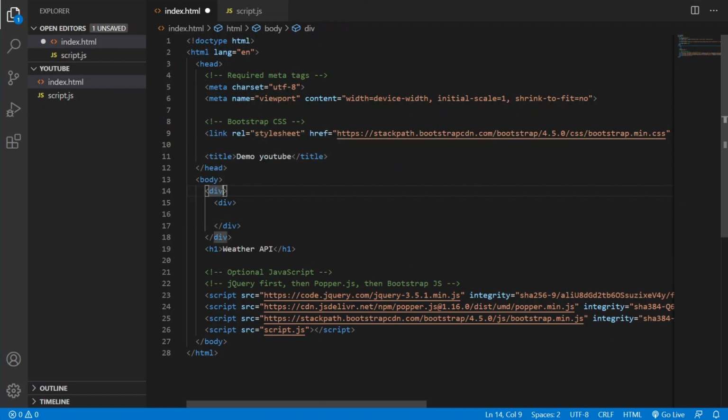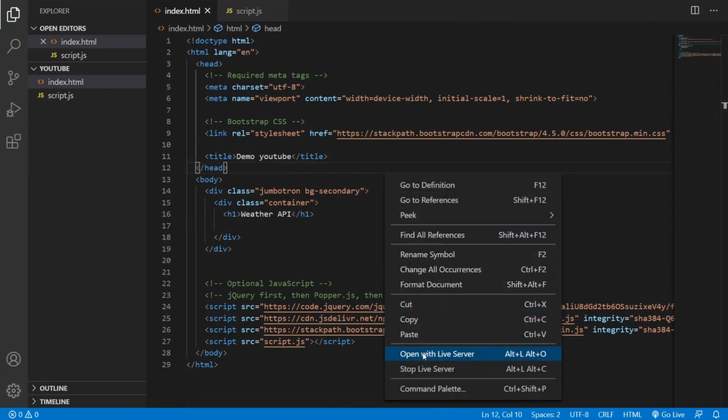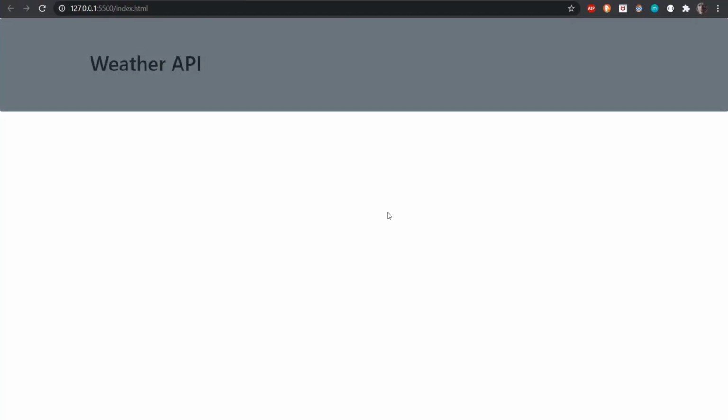This div we will give a class of jumbotron and bg-secondary, and this div we will give a class of container to get some margin, and inside this we will have our h1 tag. So we'll quickly paste this, hit save, and go to our browser, and we can see that we have this.